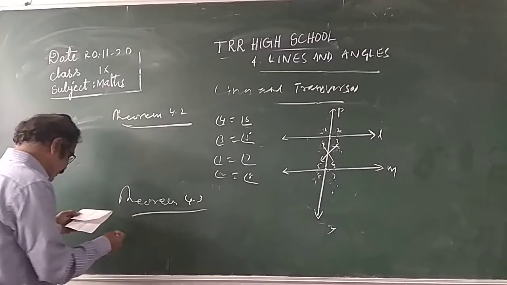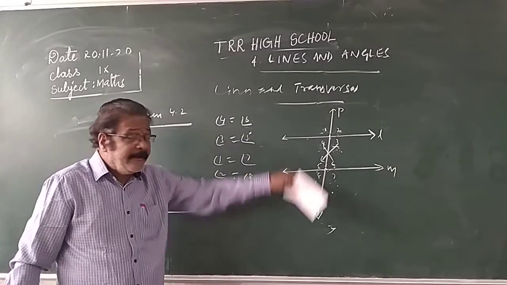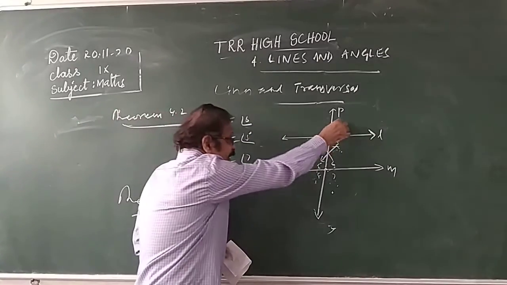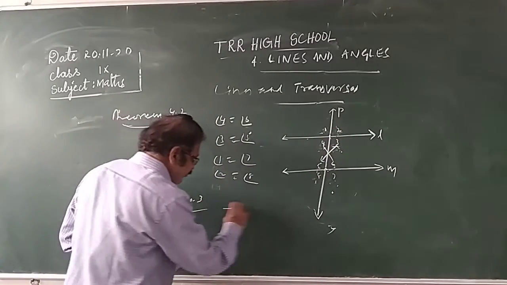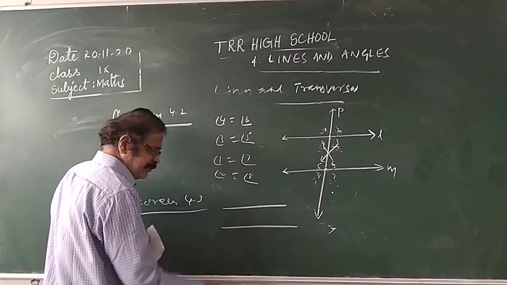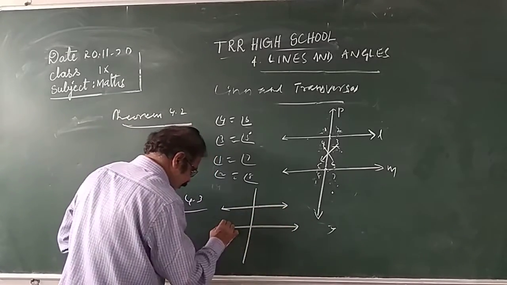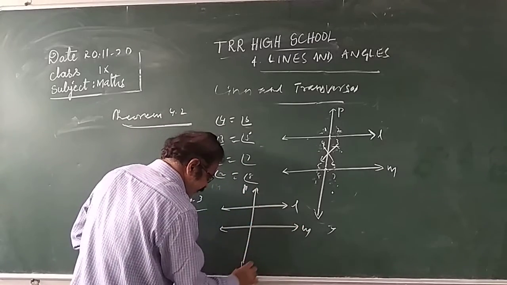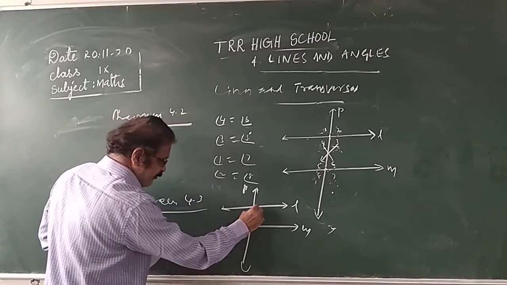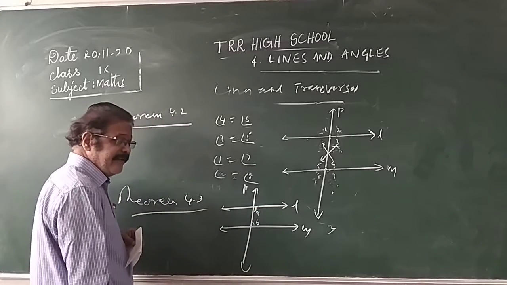Theorem 4.3 is: if a transversal intersects a pair of parallel lines, the angles on the same side of the transversal. These are the two parallel lines. So this is the transversal, children. L is parallel to M and P is the transversal. The angles on the same side: for example, this is A, this is B.